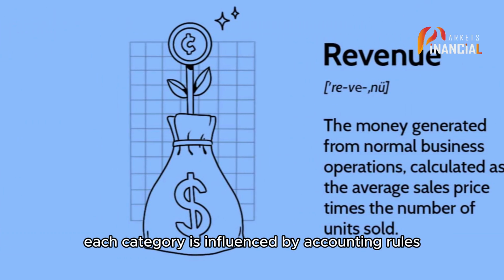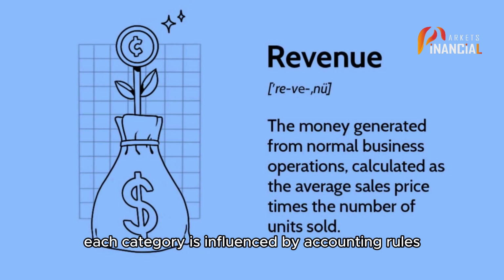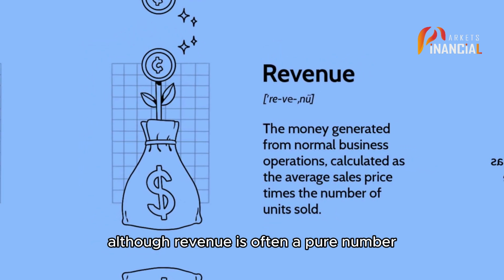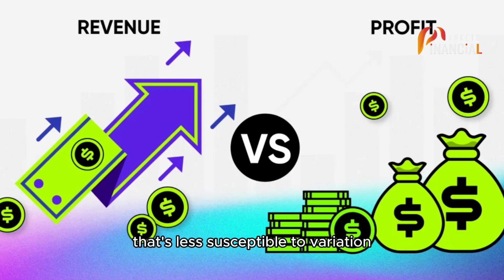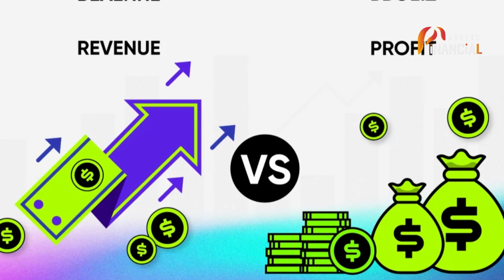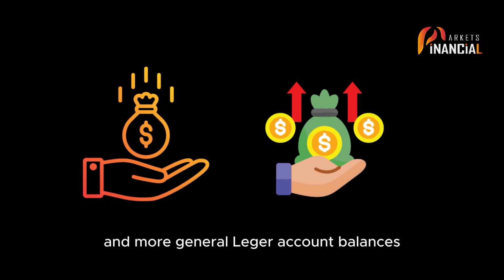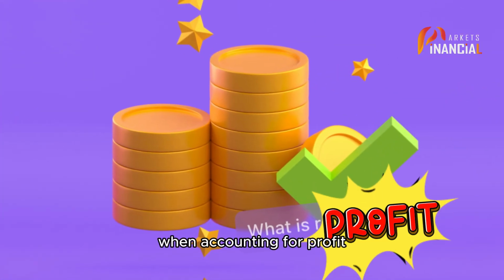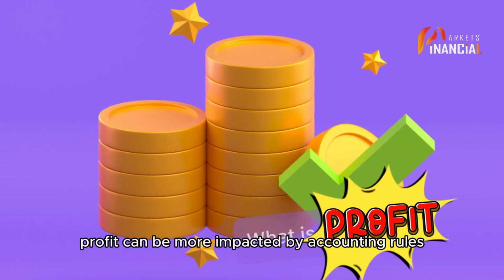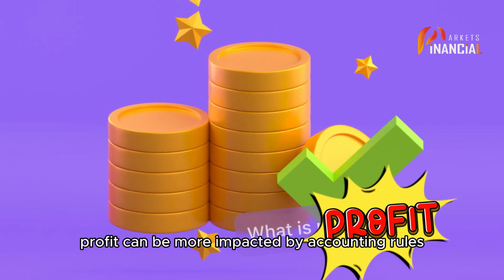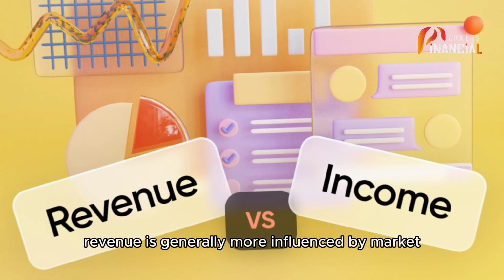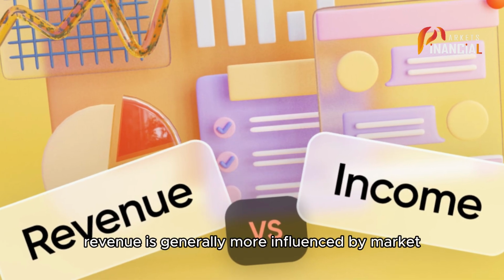Each category is influenced by accounting rules, although revenue is often a purer number that's less susceptible to variation due to bookkeeping. There may be reliance on management estimates and more general ledger account balances when accounting for profit. Profit can be more impacted by accounting rules. Revenue is generally more influenced by market performance.